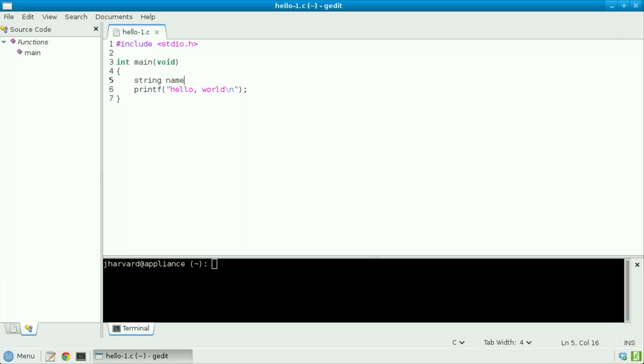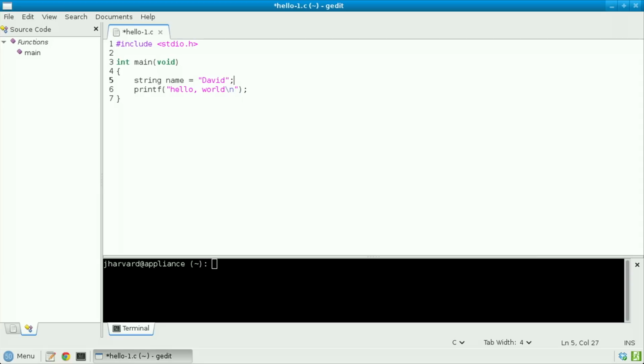Now I want to store a value in there, and to do that in C, we use the equal sign, otherwise known as the assignment operator. So I'm going to proceed as follows. Equals, quote unquote, DAVID, close quote, semicolon. The net effect in line 5 now is to declare a string, DAVID, storing it from the right-hand side of this expression into the variable on the left-hand side of this expression. So by the end of this line, we have DAVID stored inside of a variable called name.